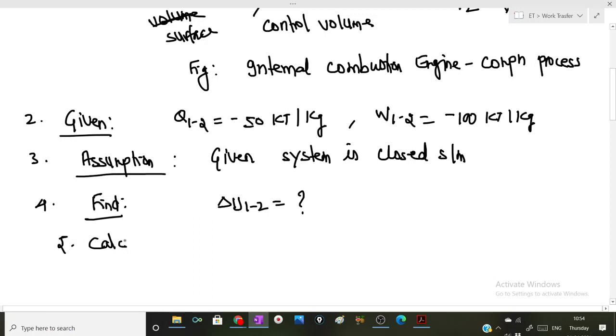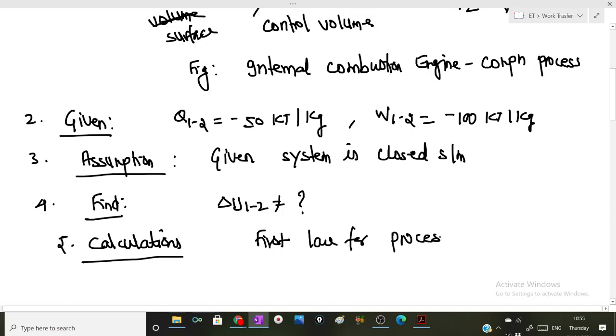Now let us do the detailed calculations. Now here what is happening? The working substance of an internal combustion engine is being compressed. So it is undergoing change of state, or it is undergoing a process, compression process. So I can apply first law, isn't it? First law for process.